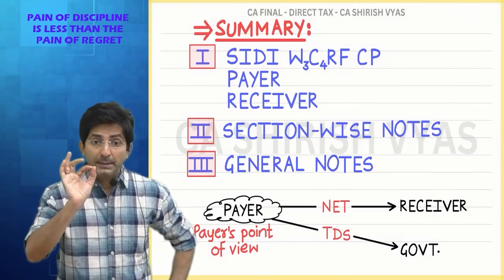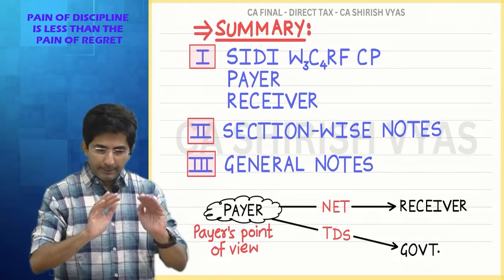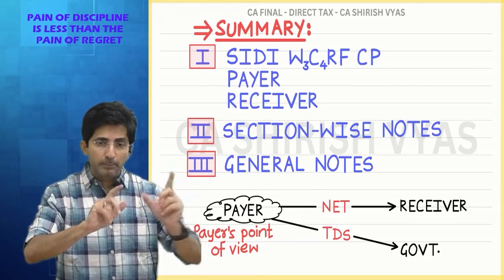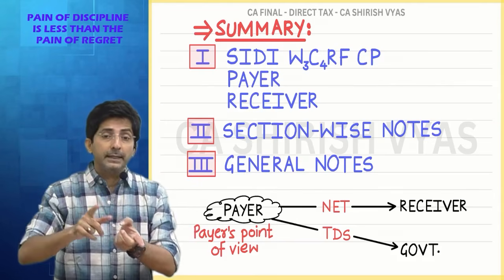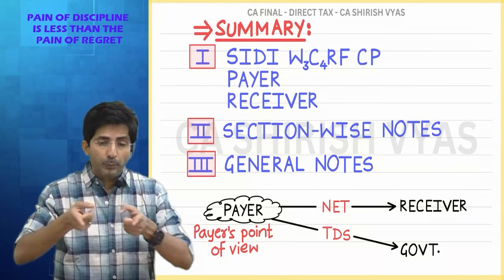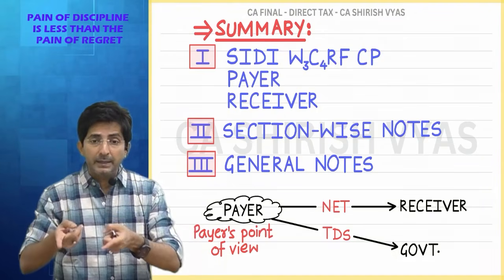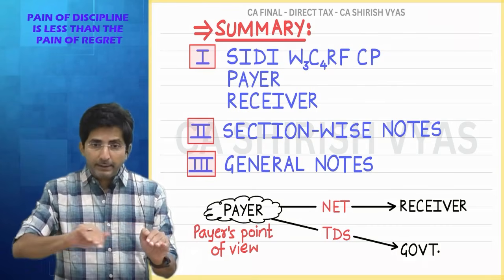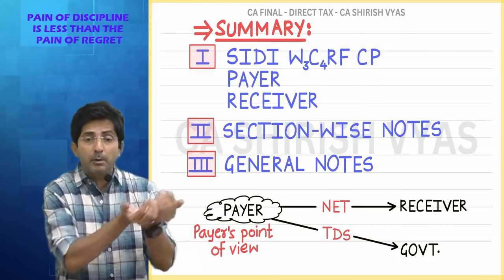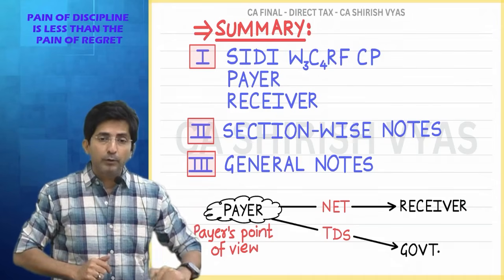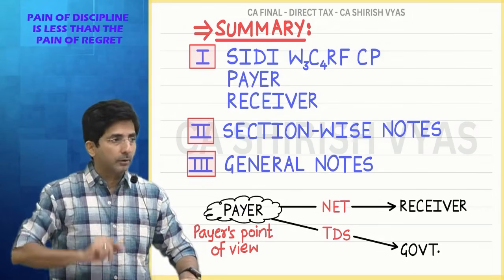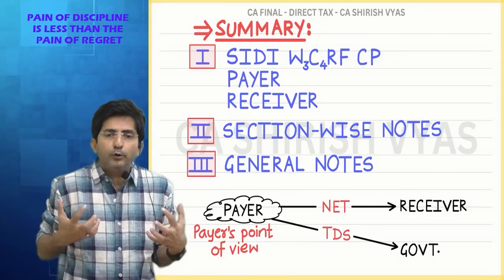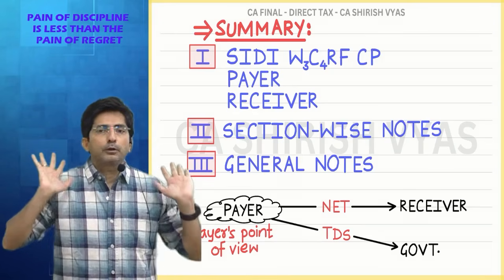There are a lot of compliance burdens. Let me explain in short. After you deduct the TDS, your next job is to deposit the TDS. In case you don't deposit the TDS, you have to pay interest, you have to pay penalty, in extreme cases you have to go to jail. And if you deduct TDS, you have to take PAN number of the other party. Every year you have to file 4 returns of TDS. All this I will explain in detail later. Right now I just want you to feel there is a lot of headache for the payer.